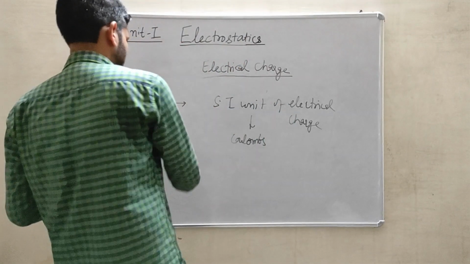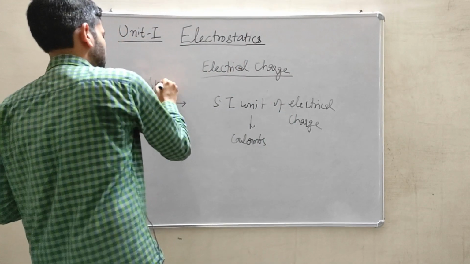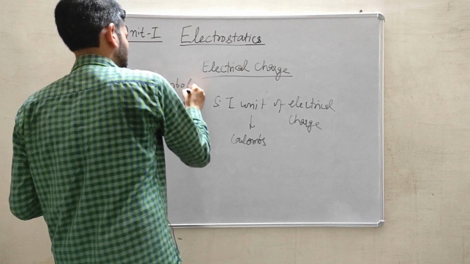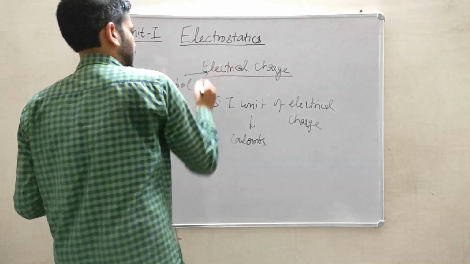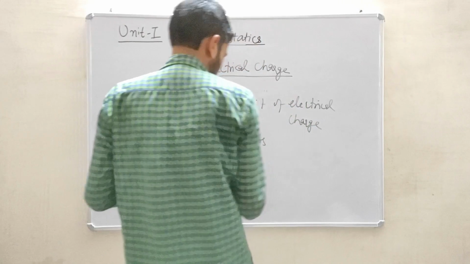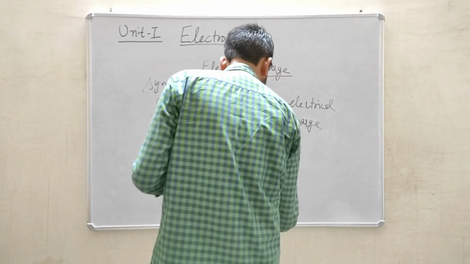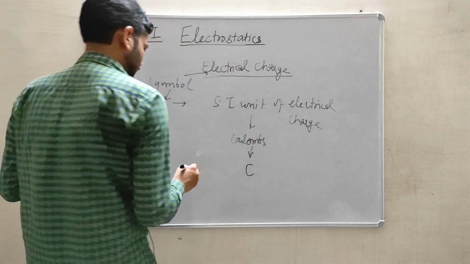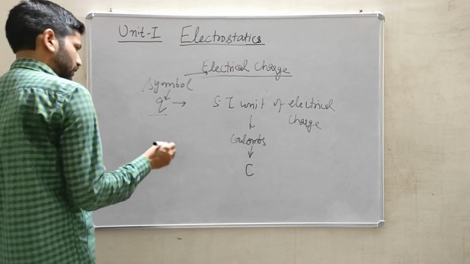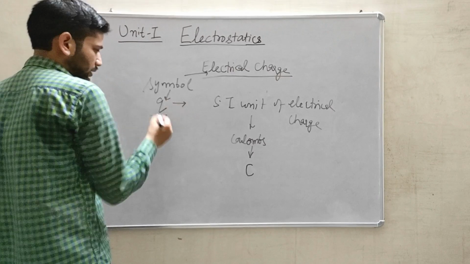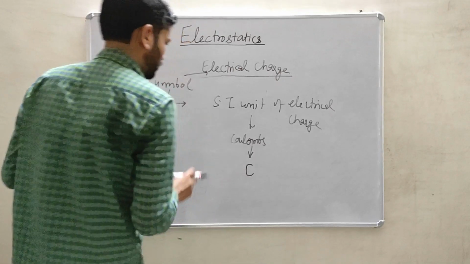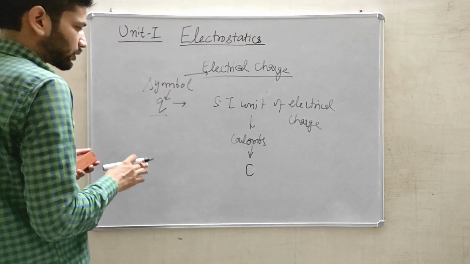This is the symbol of electrical charge, and the SI unit of this electrical charge is coulombs, and the coulomb in general is represented as the symbol C, and charge is always represented in terms of coulombs. So this is the basic unit of charge.